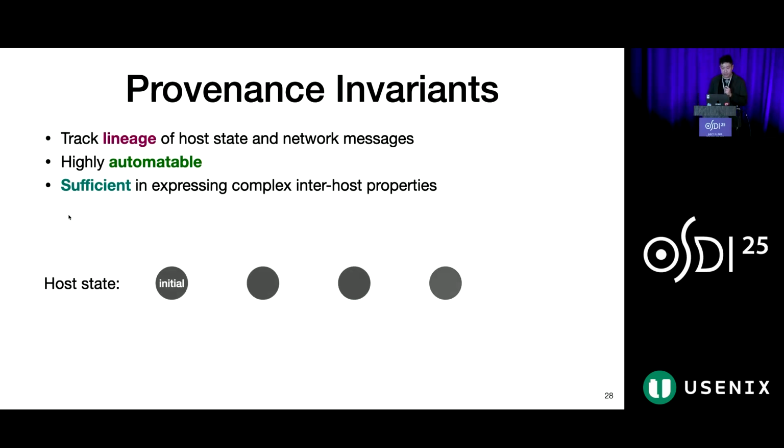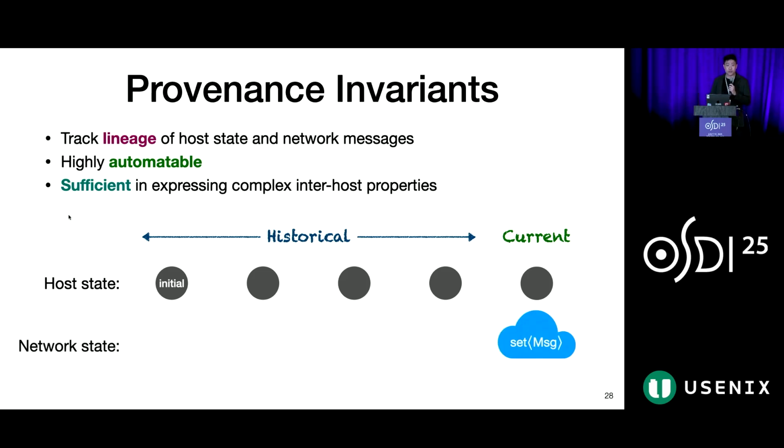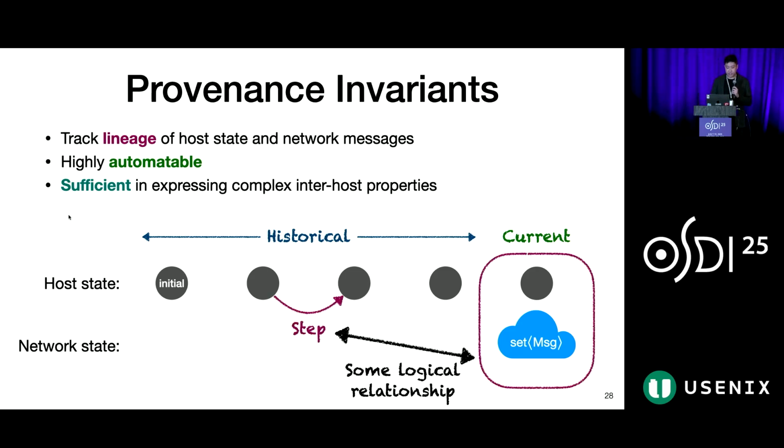We state provenance invariants using the history of a host. A history is a sequence of states that a host transitions through as it takes steps in the protocol. There is an initial state and a current state. We also consider the current state of the network expressed as a monotonically increasing set of sent messages. Provenance considers how the current state of the system must be a logical consequence of a host taking a particular step at some time in its history.